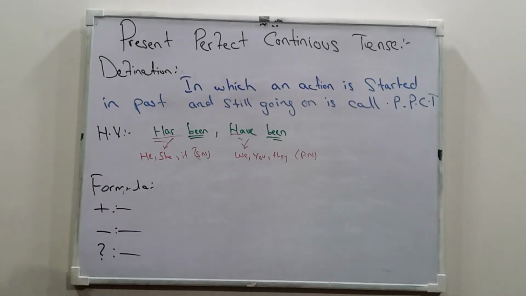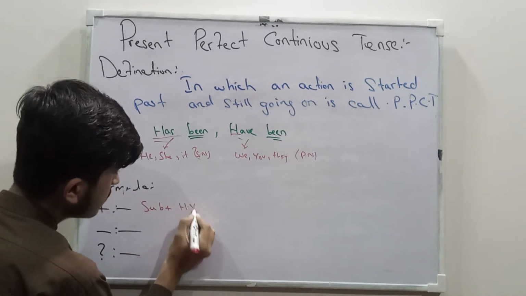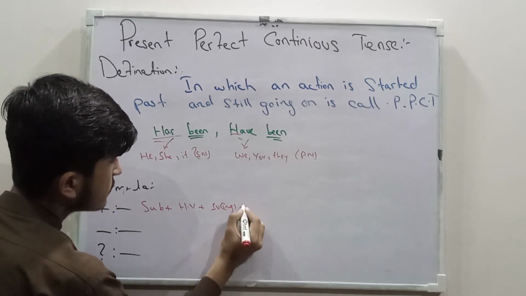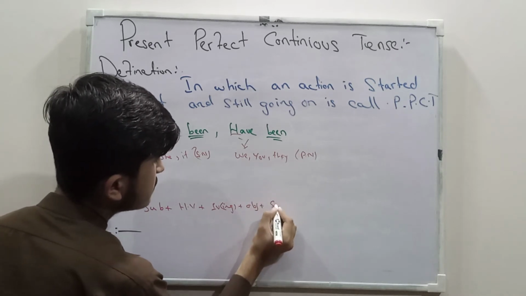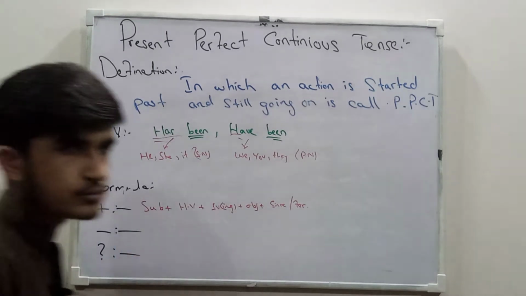In a positive sentence, its formula will be subject plus helping verb plus first form of verb with ing plus object plus since or for. If you want to mention time, it means it's up to you.